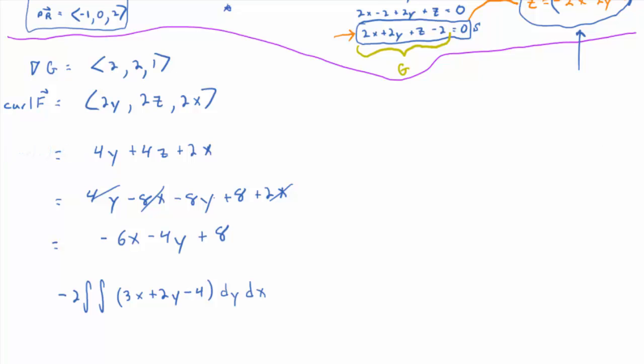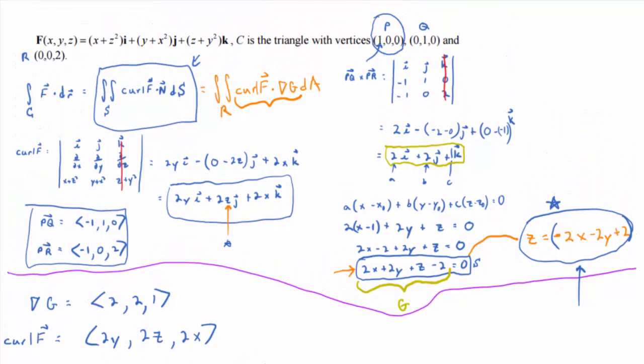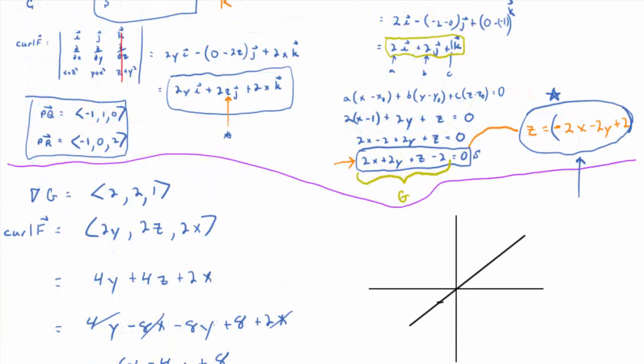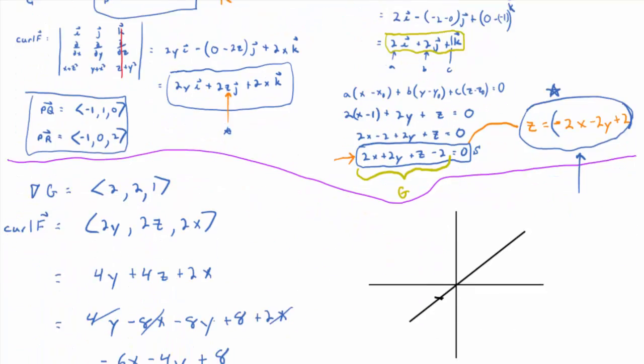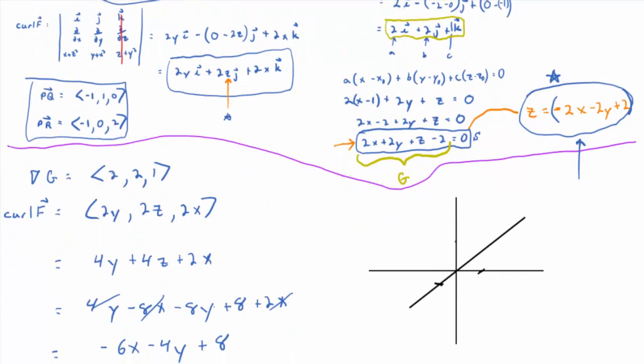So I didn't actually draw a picture of this triangle, did I? I could. It wouldn't be hard. Although you don't really have to. So I'll put 1, 0, 0 right there. Where else? 0, 1, 0 right there. And then 0, 0, 2 right here.